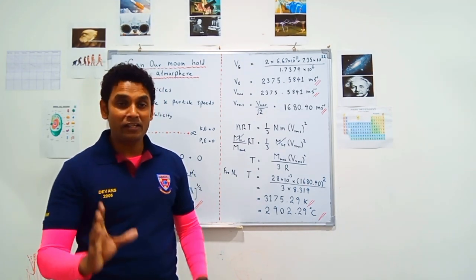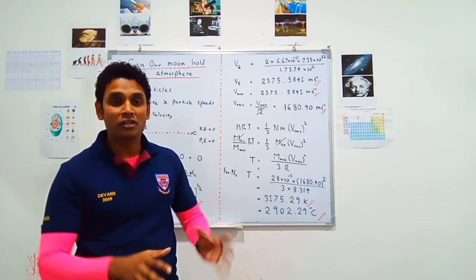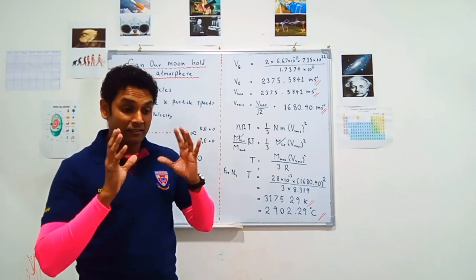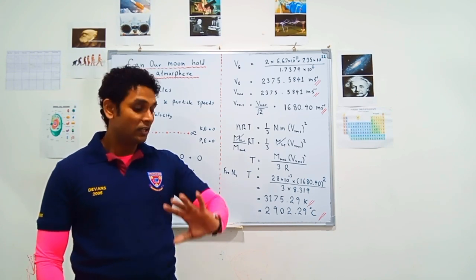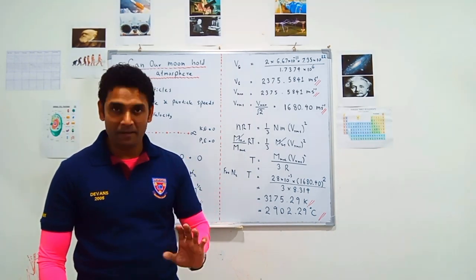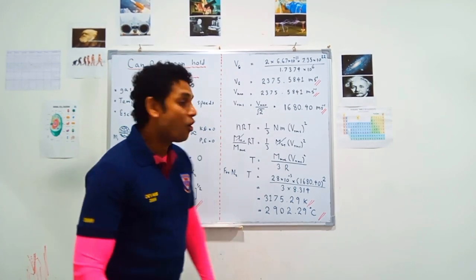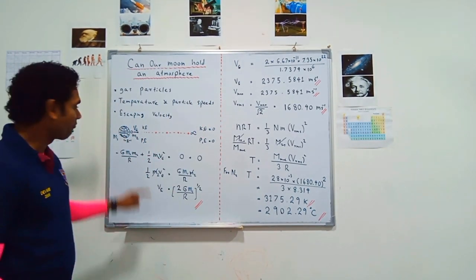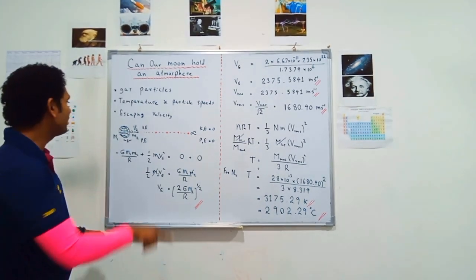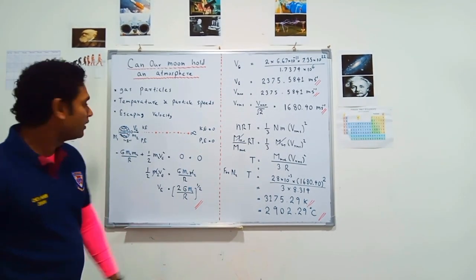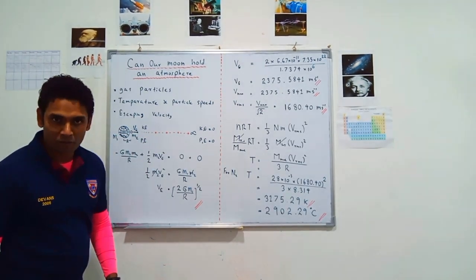It depends fully on the mass of the stellar object, the mass of the moon or the planet, or the gravitational field strength of that particular object. That's how the escaping velocity depends. Now we are going to discuss how to calculate the escaping velocity. Let's say there's a stellar object, a planet or a moon, and there's a small gas particle, or any particle, no problem. Now let's say the particle is moving this way with the escaping velocity.